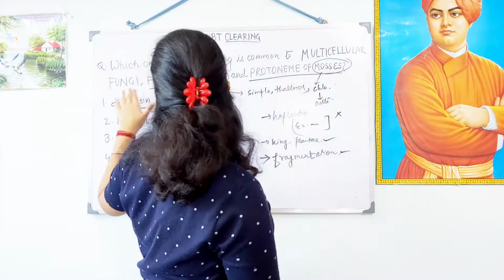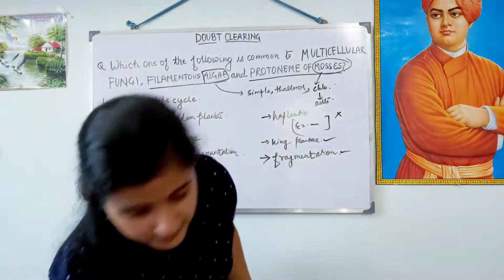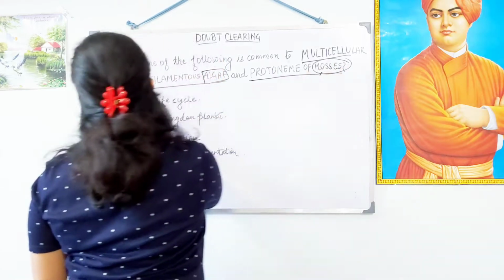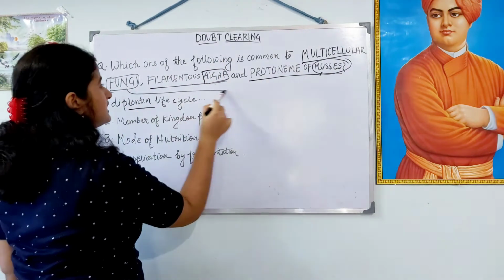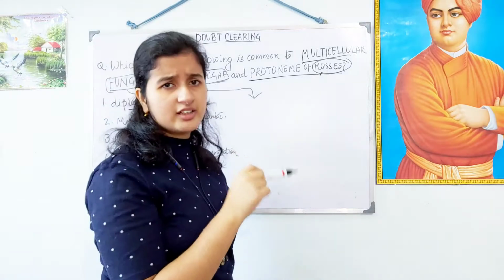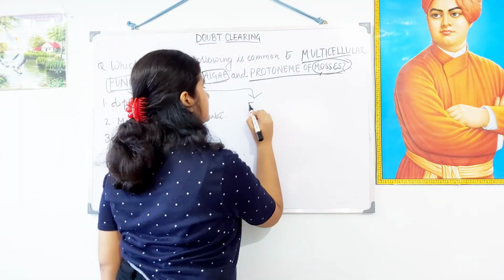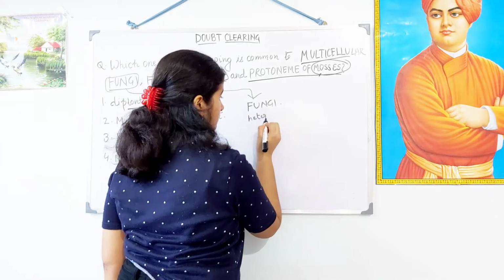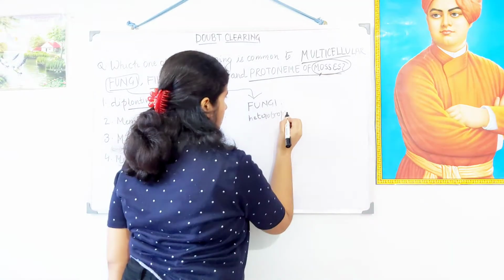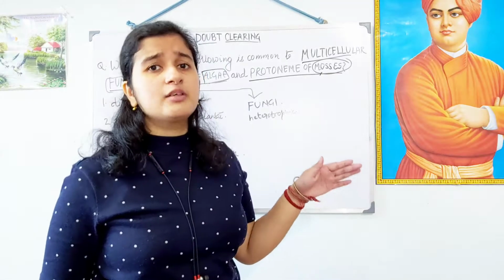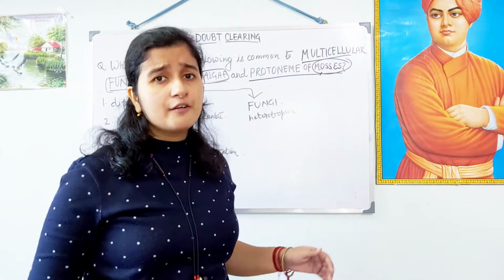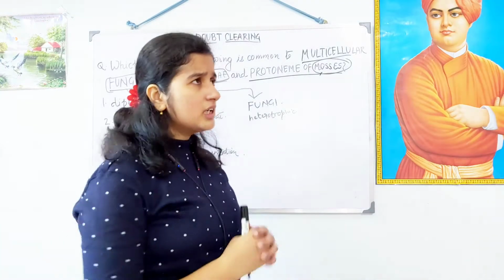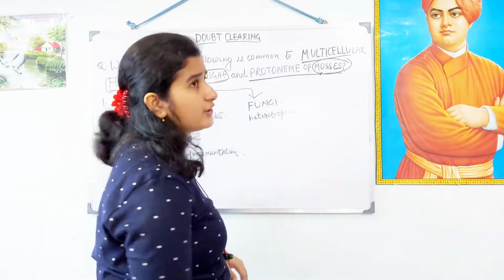Okay. Now, we will look into the multicellular fungi. What are these fungi? This is a distinct kingdom. Okay. This is a distinct kingdom, fungi. These are heterotrophic. More accurately, saprophytic mode of nutrition is exhibited by the fungi. Okay. Found everywhere. These are the basic characteristics. Now let's go with the options.